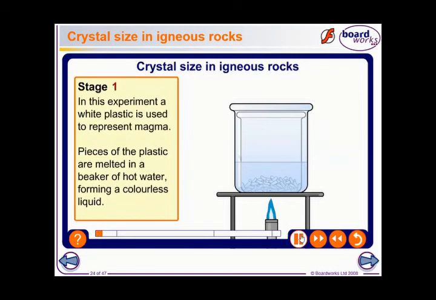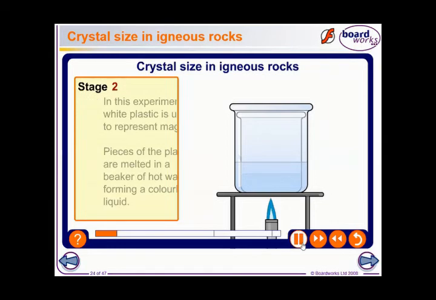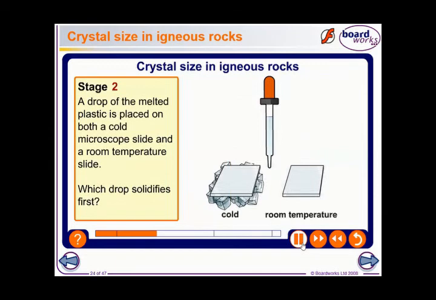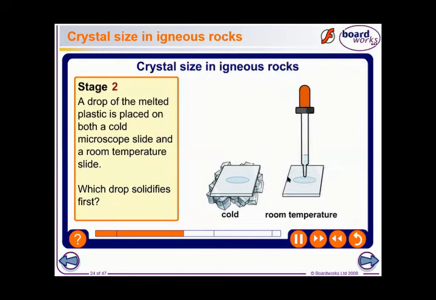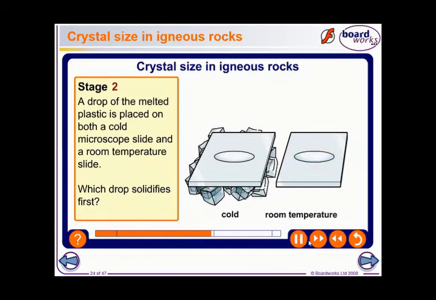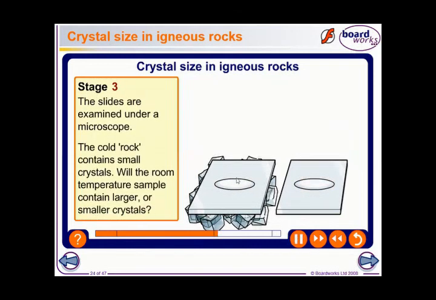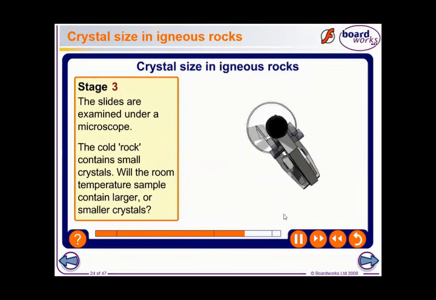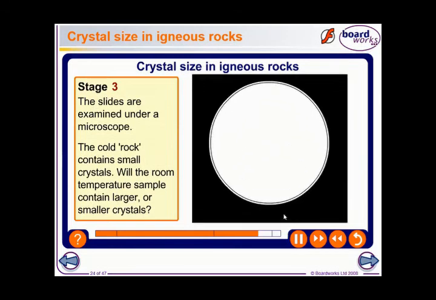Stage one, I have here plastic, and I will melt it. Then I will take two samples from this melted plastic and put two drops, one on a cold surface and one at room temperature. If you see them under the microscope, you are going to find that the one on the cold surface has small crystals, while the one at normal temperature has larger crystals.